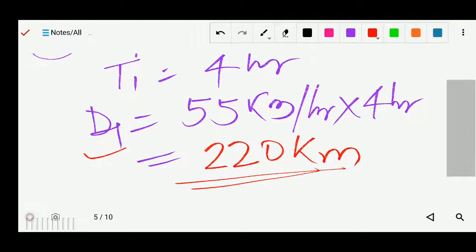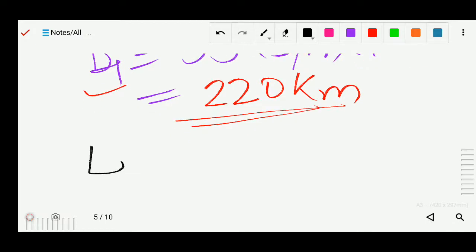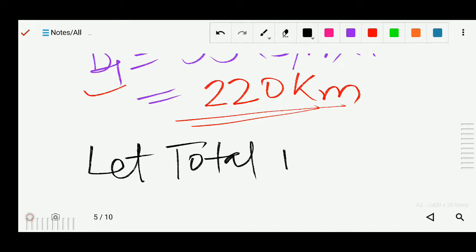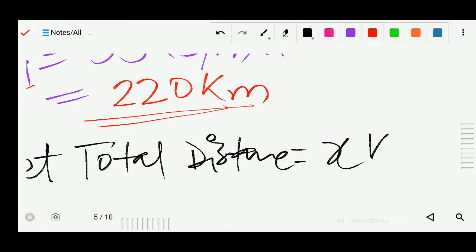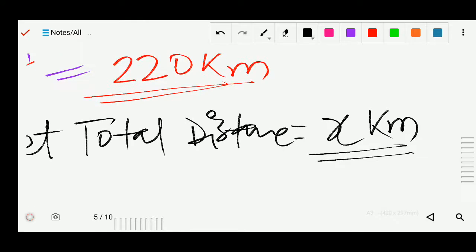Now, because total distance is not given, let total distance equal to x kilometer. Now it is same like the question we have just solved, question number 12. It is the same concept we will use here also.